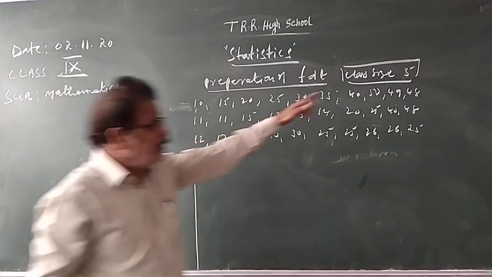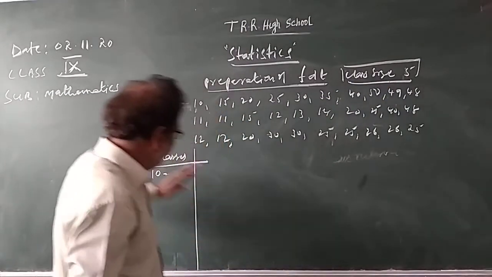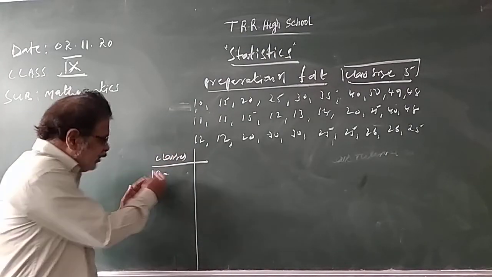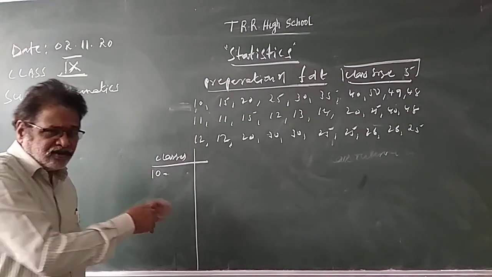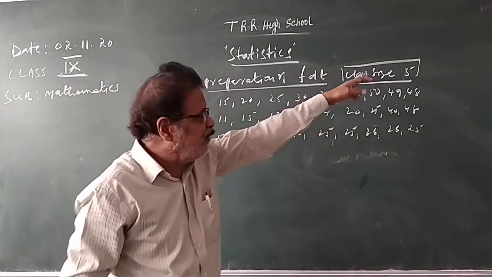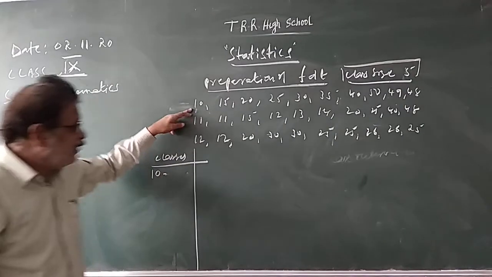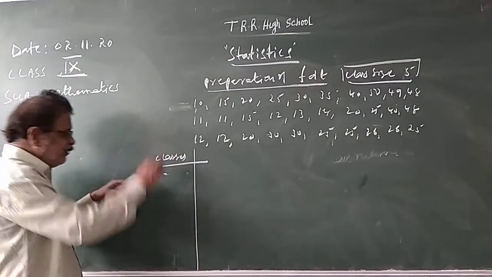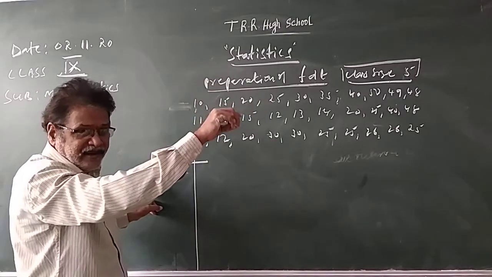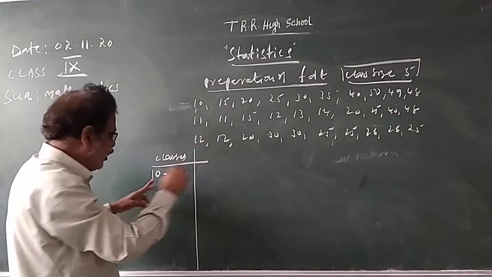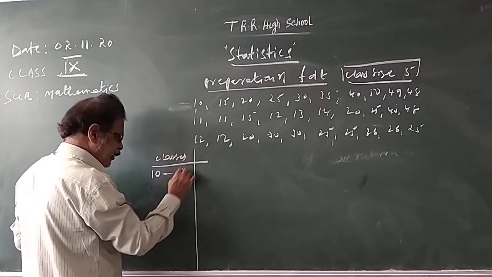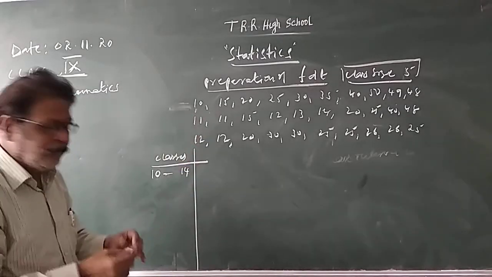What are you taking? Class size is 5. One observation you have already taken. Class size means the difference between one class and another class. So the difference is 5, you have to take. What is the least value here? 10. So 10, one observation, you have already taken. Class size 5 means 5 observations. Already 1 taken. How many left? 4. Add 4. 14. 10 to 14 there will be 5.